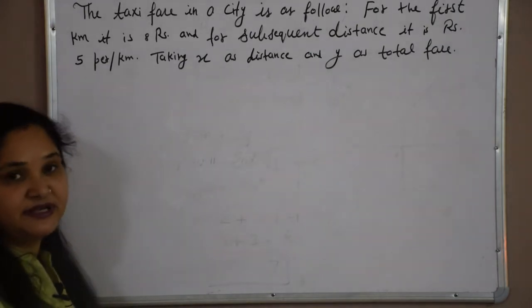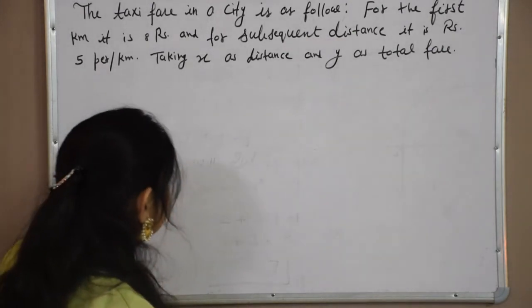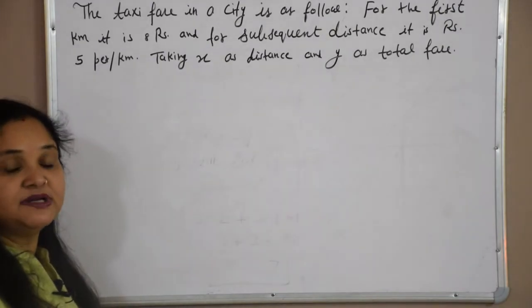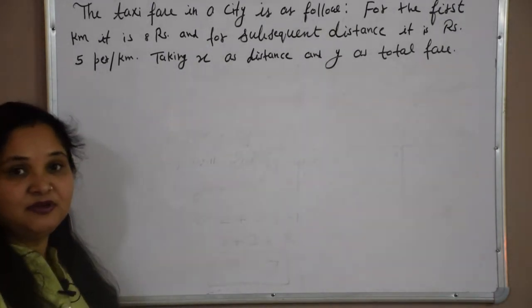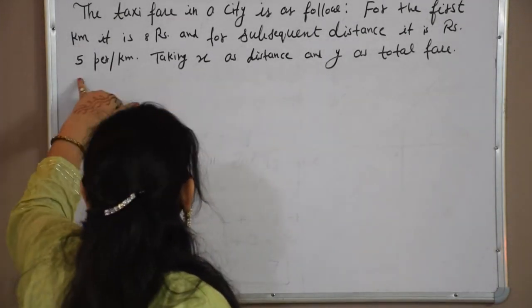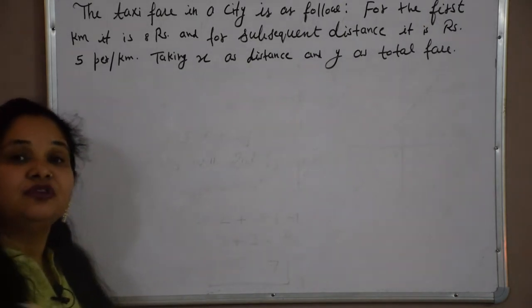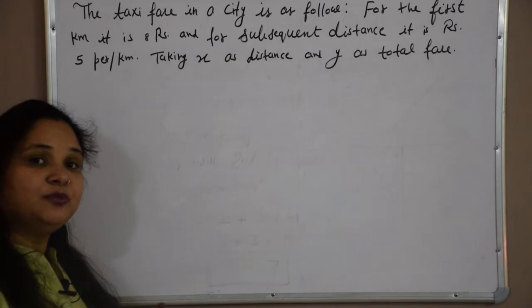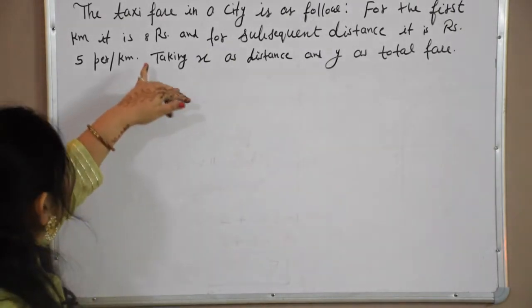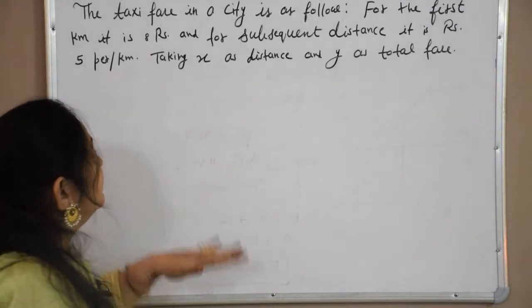For the first kilometer it is always fixed. If you are going for only 1 kilometer it will be rupees 8, and for the subsequent distance, suppose you are going for 10 kilometers, then for the first kilometer it will be rupees 8, and for further 9 kilometers it is rupees 5 per kilometer. So for the further 9 kilometers it will be 9 into 5, that is 45, and for the first kilometer it was 8, so it will be 53 rupees. Like this we have to think.